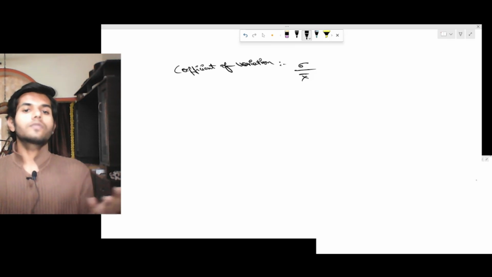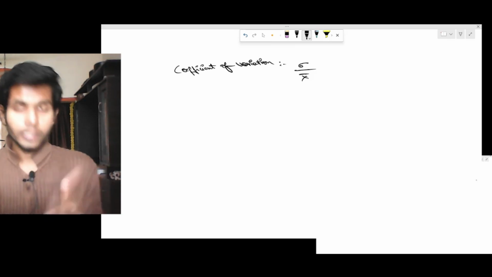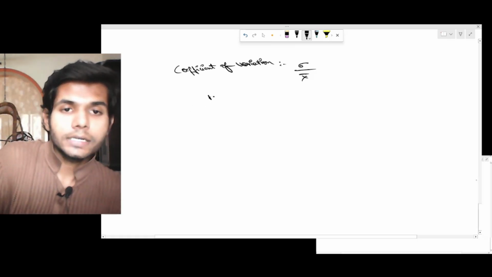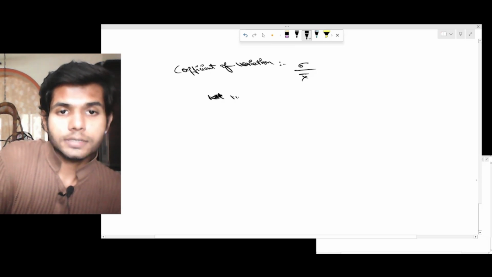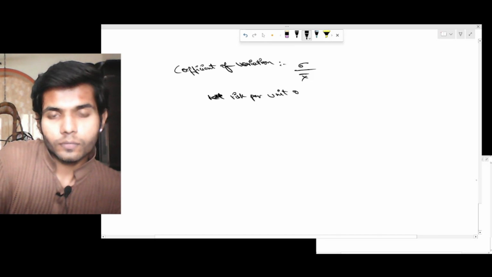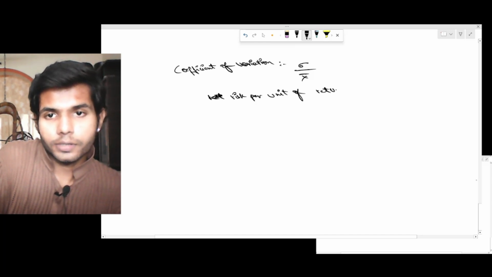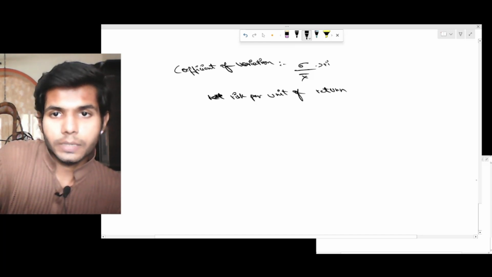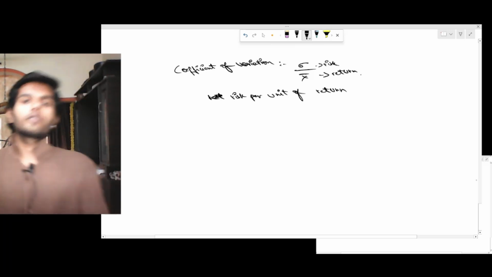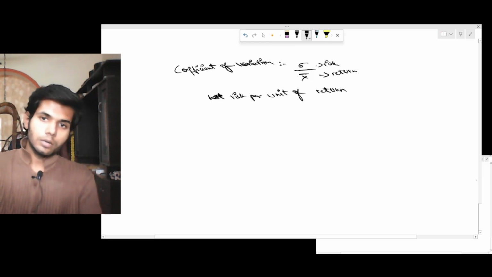So for this purpose, we found the method of coefficient of variation, which measures risk per unit of return. This is the risk, this is the return. So coefficient of variation measures risk per unit of return.